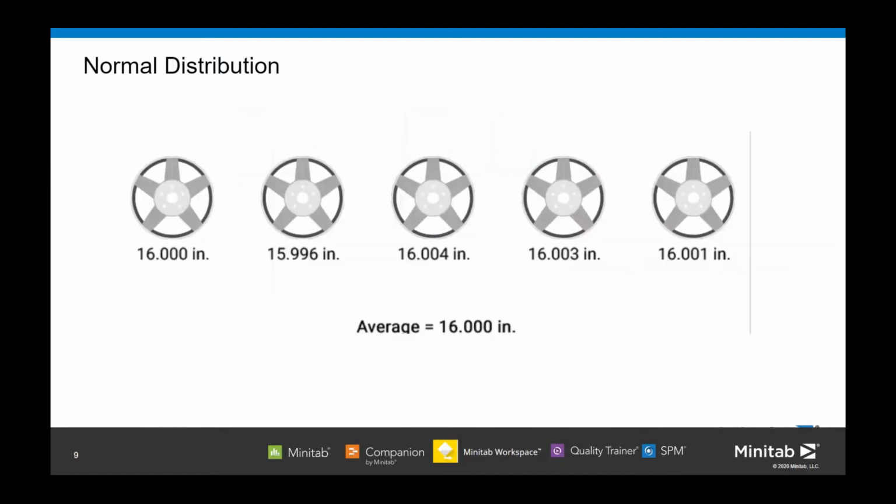So let's take an example here: a production line for an auto company, which makes wheels. The production line manager of the auto company samples 5 wheels every hour, measures the diameter of each wheel, and computes the average diameter of each sample. So here you can see there is a 16, there is 15.9. This is the diameter which averages. He has taken the average of all the diameters he has taken.